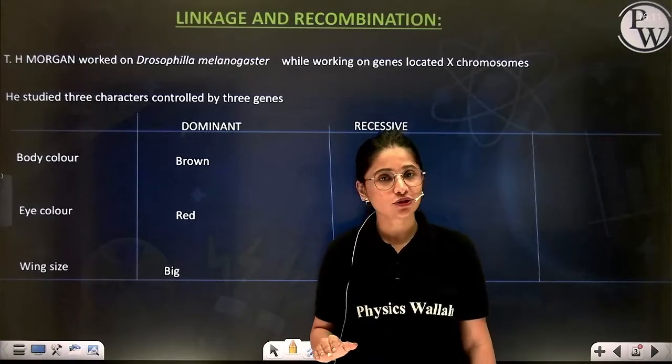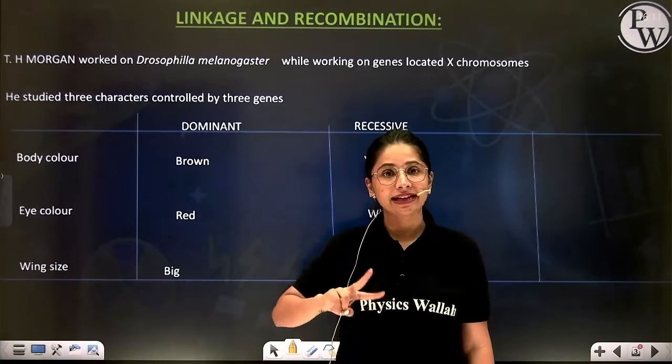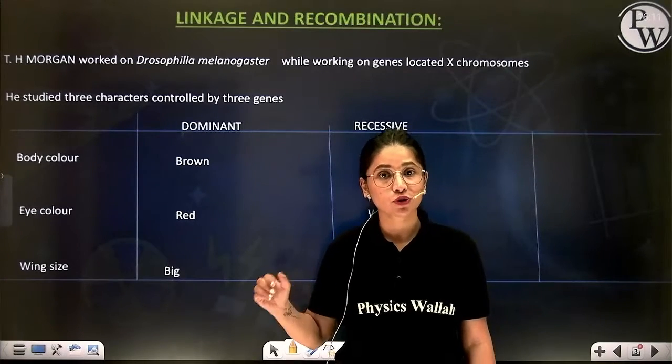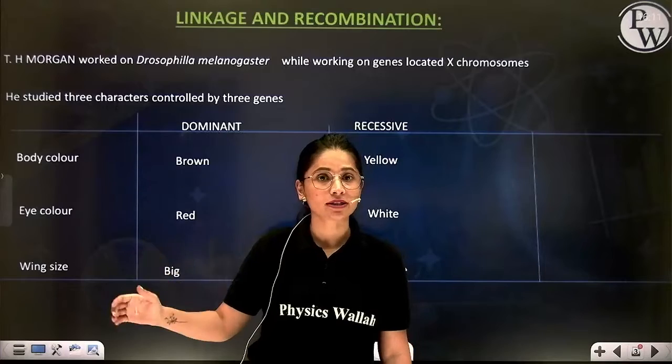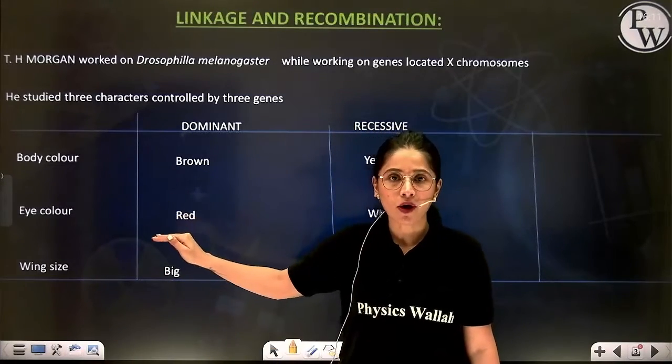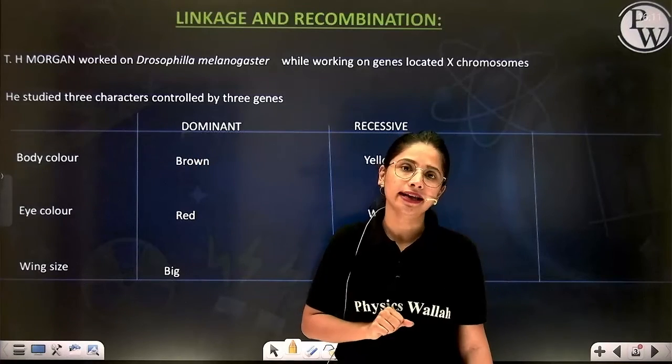However, it is not so. Two genes do influence each other if they are present on the same homologous chromosome. And this was explained by Morgan under the heading linkage.